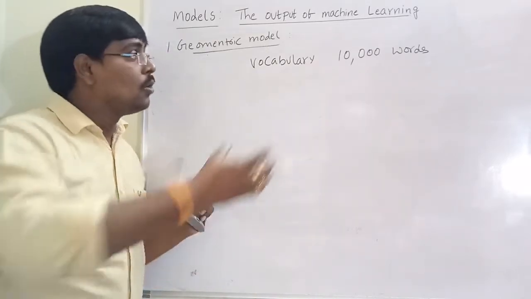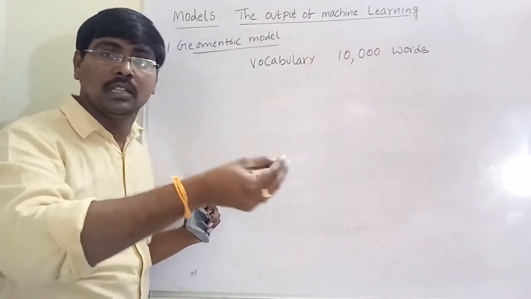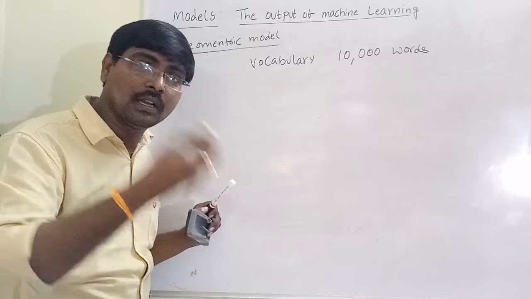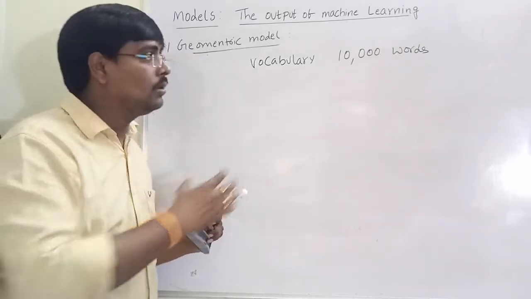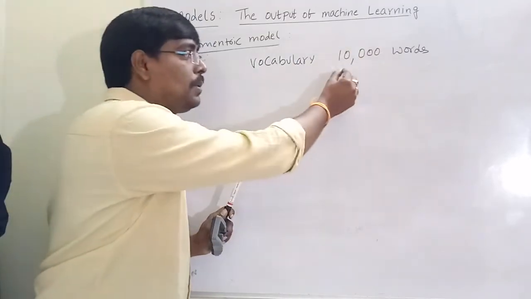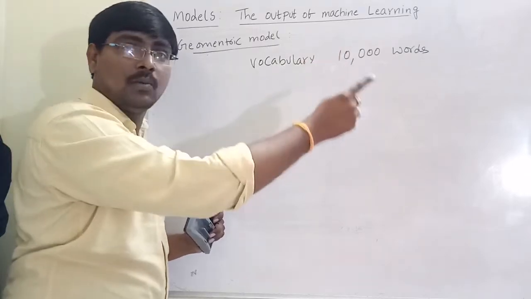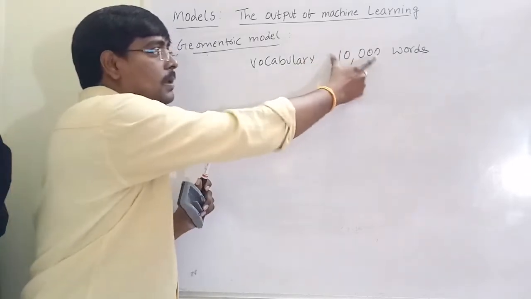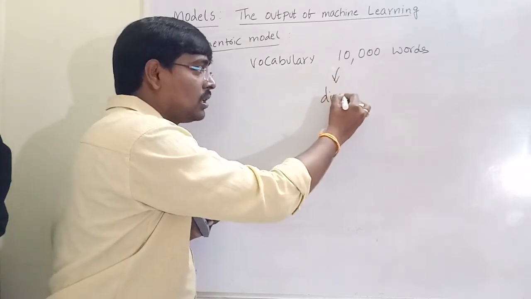Why? Because we have a total of 10,000 words. Suppose a document contains either 5 words, or suppose a document contains some 1000 words. What about the other 9,000? This is the total number of words we have available. We are picking a word from the document and checking whether that particular word is available in the document or not. That means 10,000 words means we have 10,000 dimensions.